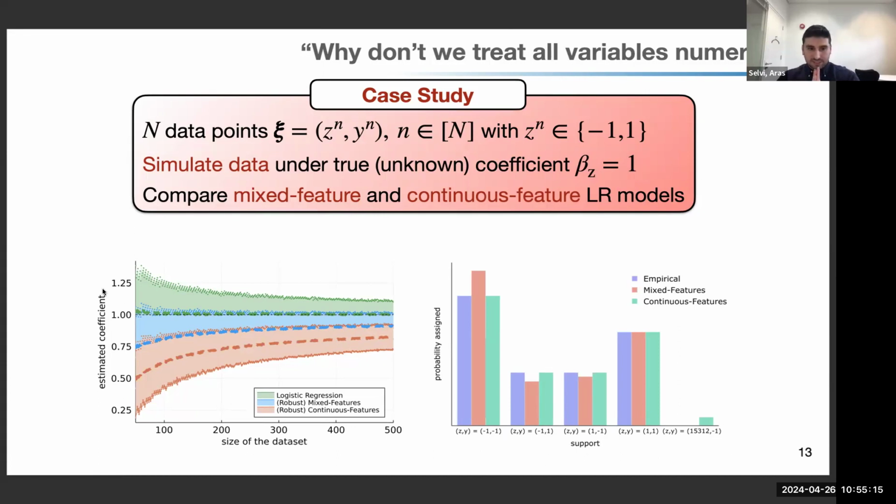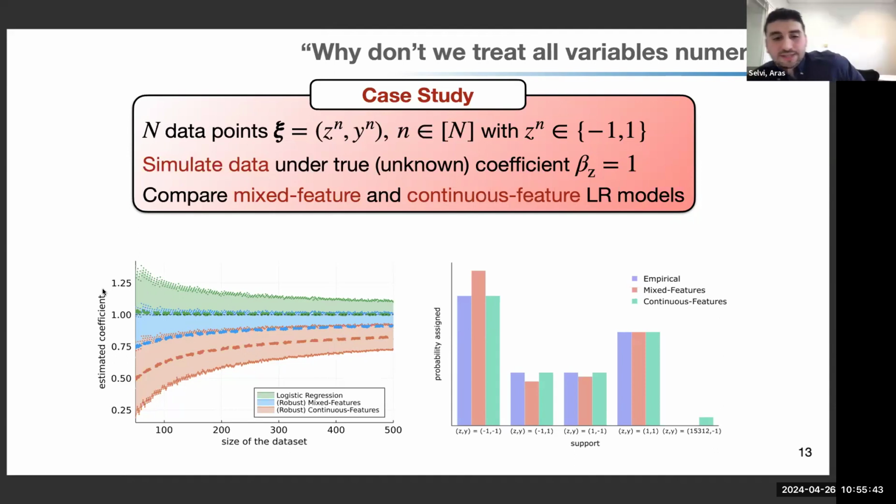Okay? What we see here is that if you compare the position of these colors compared to the vertical line at the true coefficient 1, you see that the empirical risk minimization is unbiased. So it centers the true value and it converges to it over time if we have bigger and bigger data sets. On the other hand, the robust models, so the mixed feature and continuous feature models, are more conservative.